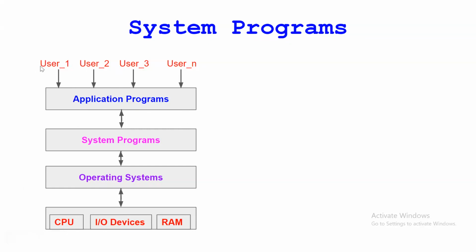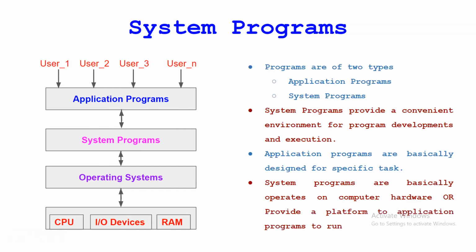So how will these access it? The operating system is the main part, and in between, the system programs are there. First, we'll see the programs. There are two types of programs, as I said: the application programs and the system programs. The first one is the application program, and the second is the system program. So what is a system program?